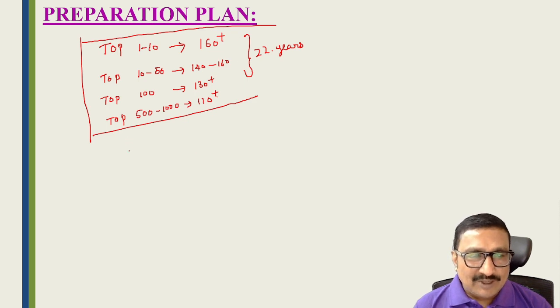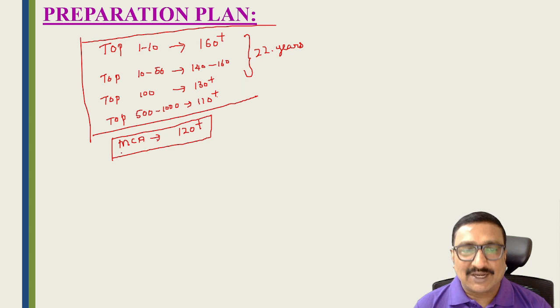I am telling those who are preparing seriously for MCA, you have to get 120 plus, students. Then only can you get an MCA college seat. Otherwise you will get some other colleges, not top colleges like JNTU and Osmania University or other top universities.